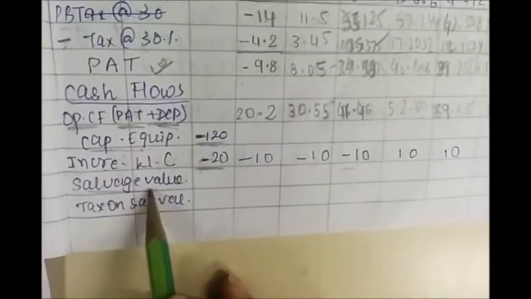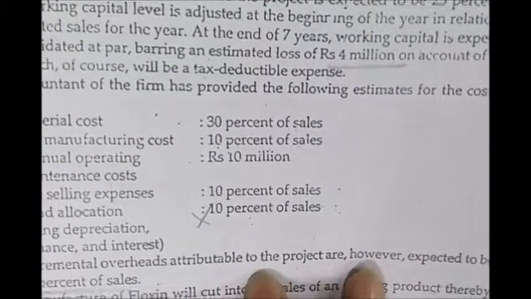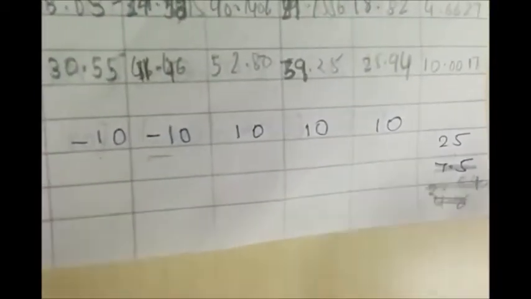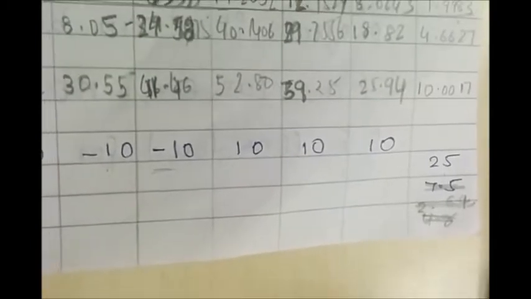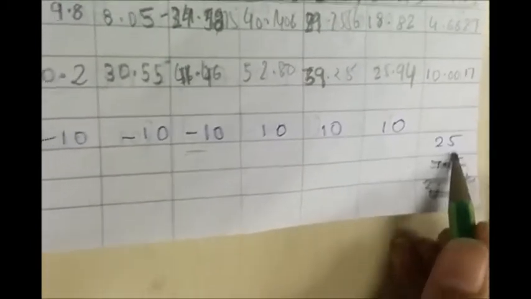Then we will account for salvage value. We will receive salvage value at the end of the 7th year, and salvage value means it is your inflow. You will get this amount by selling the equipment. So that is 25 million.